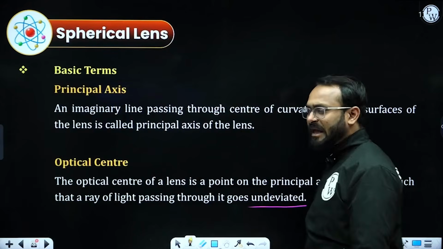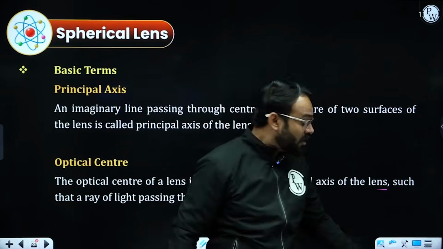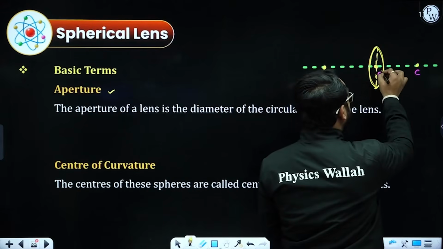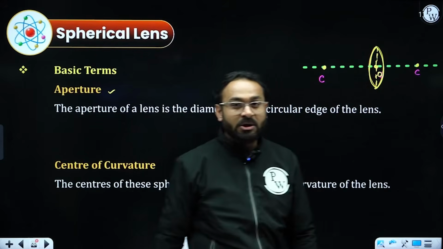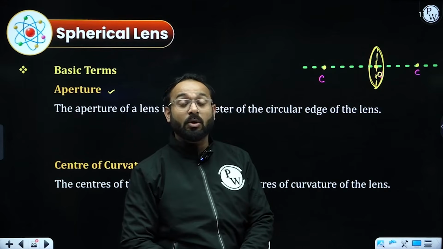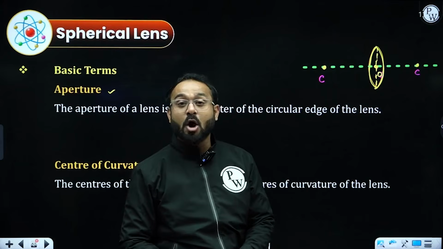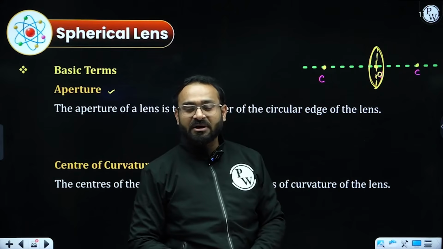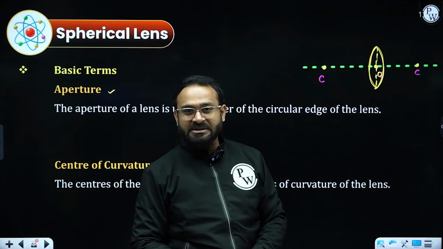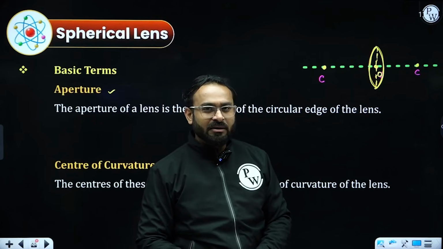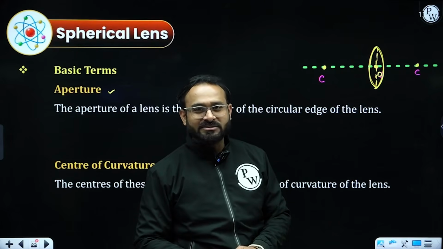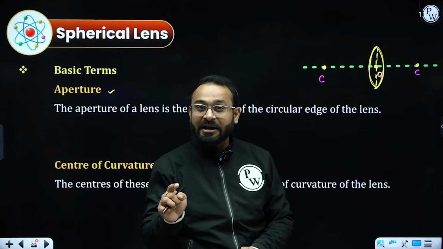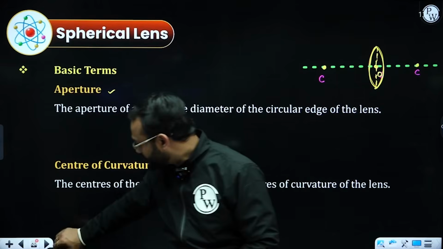Talking about the principal axis, just imagine you have one lens. This particular center will be considered as the optical center, represented by O. In spherical mirrors, we had the pole. In spherical lenses, we have the optical center, which is exactly in the middle of the lens. Optical center is a point from where, if a light ray is incident, it won't be deviated. It will pass undeviated. The definition says that.